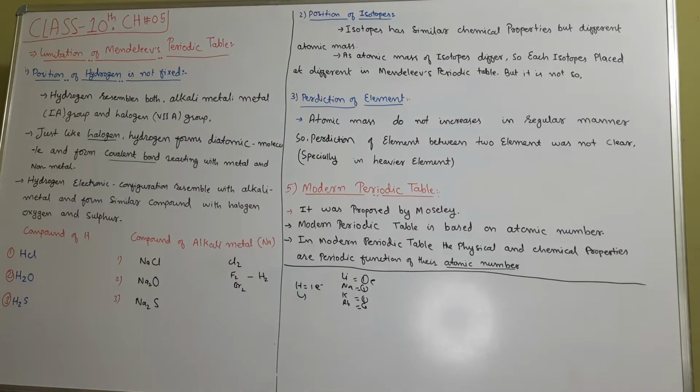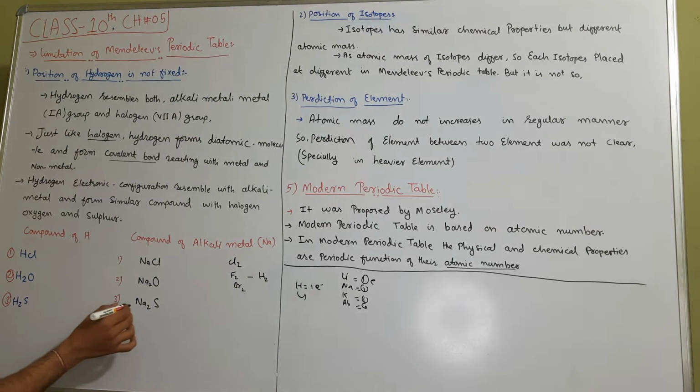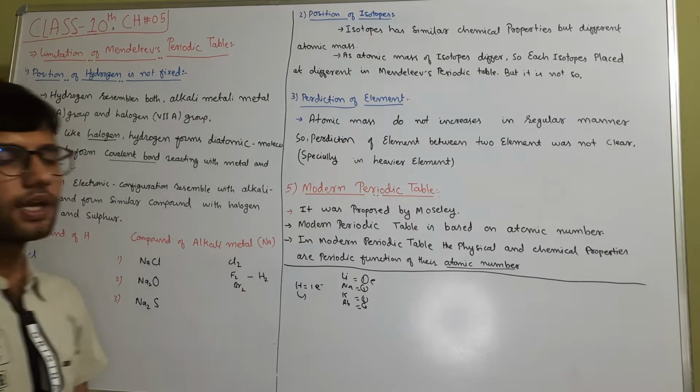Here is also the same thing. Two atoms of hydrogen combine with one atom of oxygen. Here it shows that. And the third one is two atoms of sodium combined with one atom of sulfur. There are also two atoms of hydrogen combined with one atom of sulfur.